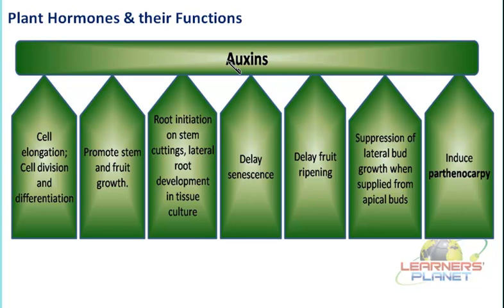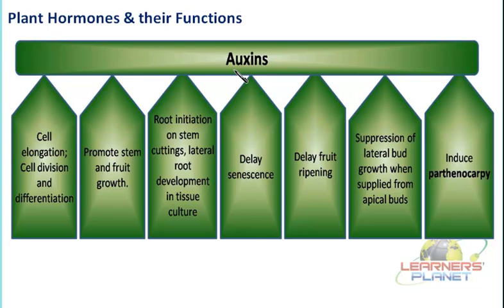So the very first category of these phytohormones is auxins. Auxins are a group of these hormones which have a specific function. Now the functions are actually shown here in this flow chart, but before we explain these, we must know where these auxins are present inside the plants.